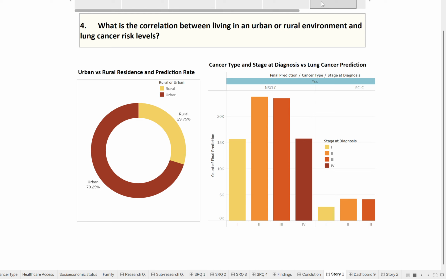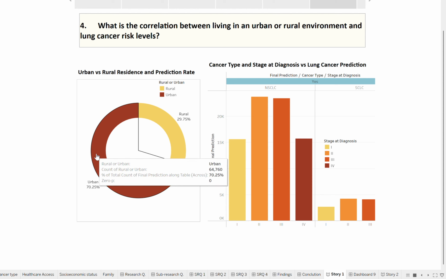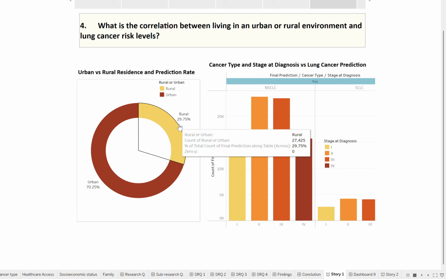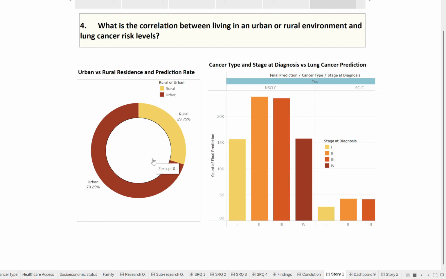Here we observe that 70% of predicted cases are in urban areas. This may be due to higher pollution levels, passive smoking, and better healthcare infrastructure that supports more frequent diagnosis. Only 30% of outcomes are from rural regions, which may reflect underdiagnosis or lack of access to screening.